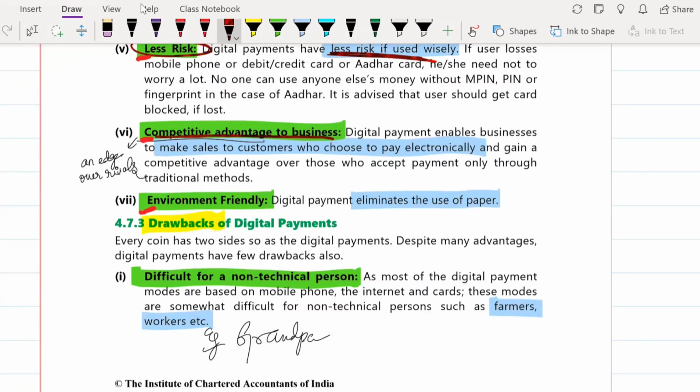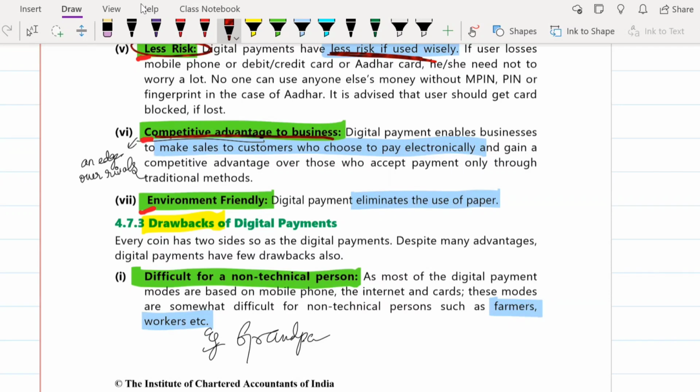So what happens is that if there is usually a business, normally if you go to any exhibition or so, you like some product there. Now they tell you that this product is going to cost you around 5,000 rupees, but in hand you only have 2,000 rupees. Now if there was no digital mode of payment, no debit card, no credit card, or no online payments, or no digital base for payments in general, then in such case that business would lose out on a potential customer that it had. But now since everything is digital, even if you don't have hard cash in your hand, you always have your mobile phone or your cards with you. So using that, you can make your payment.